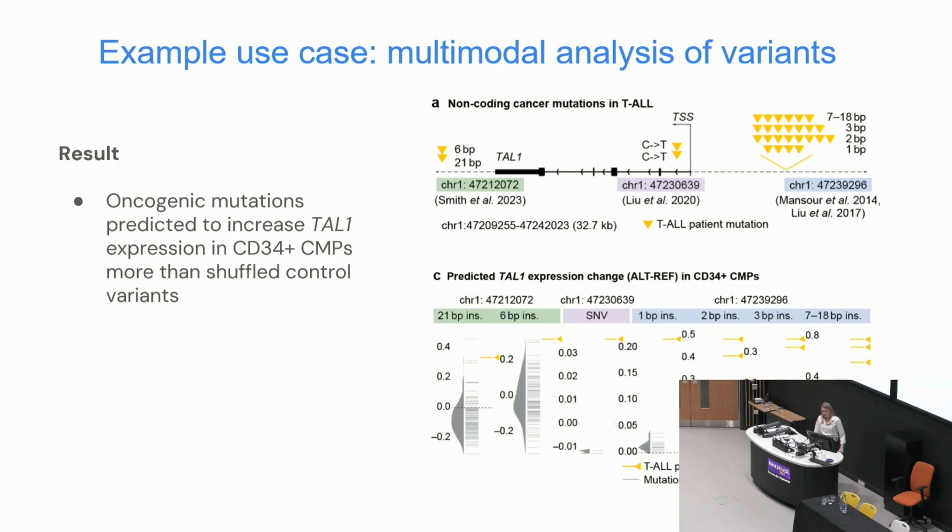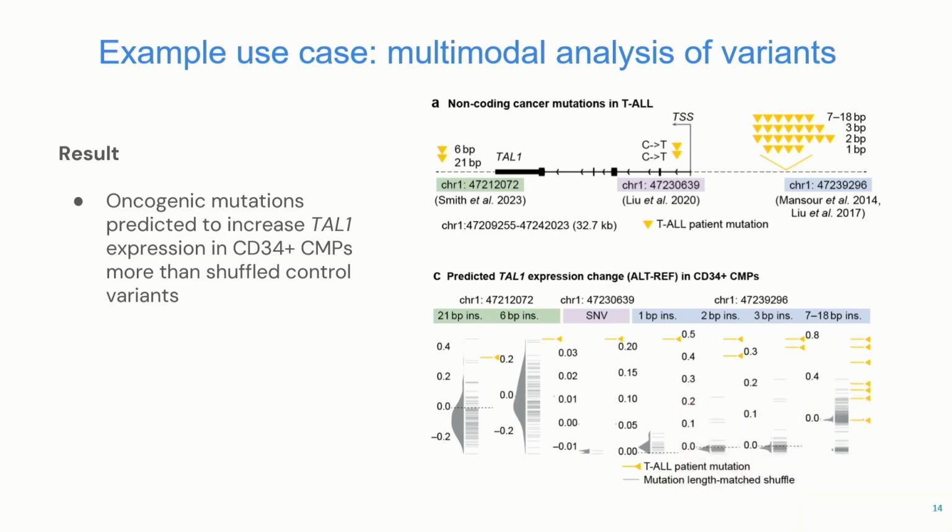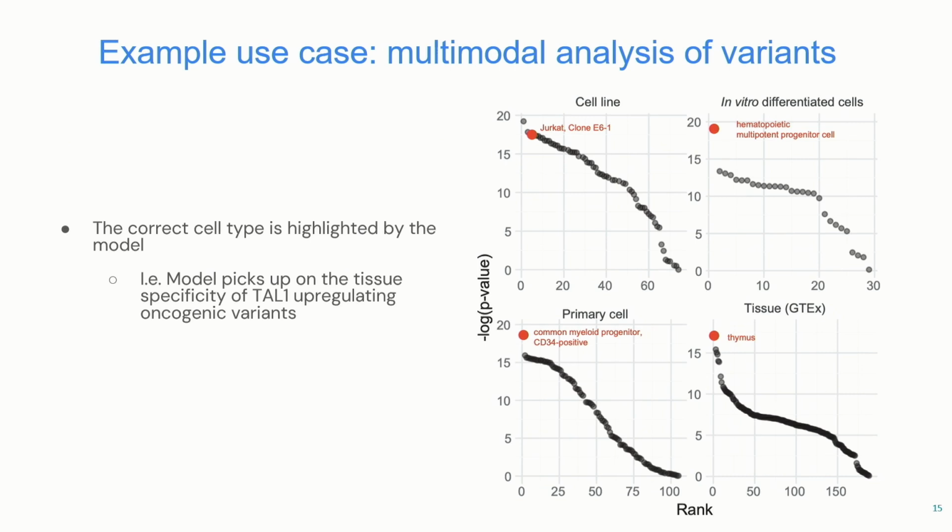So here you can see some plots. The variants are in gold, as they were before, and the length-matched background variants are in gray. It's really cool to see that the model is saying these true oncogenic variants have much stronger predicted effects than all of these matched background variants. The other nice thing is that the correct cell type is highlighted by the model.